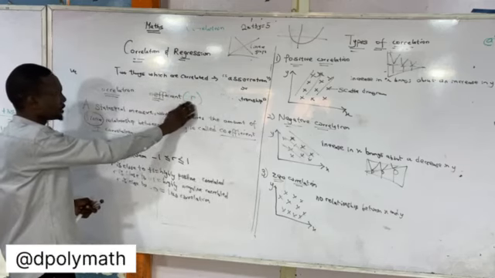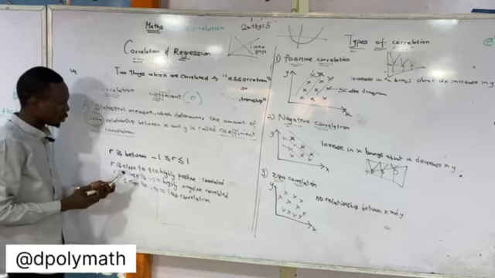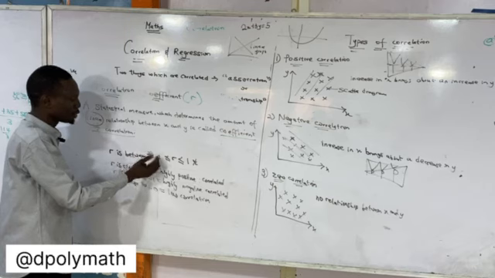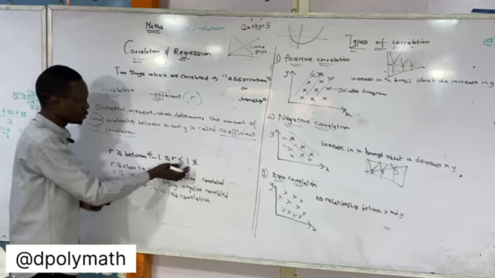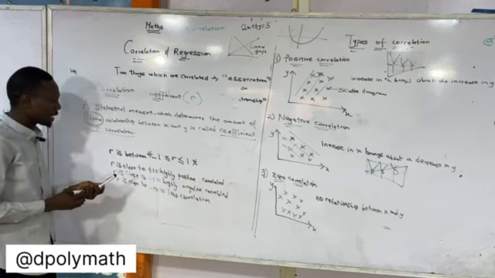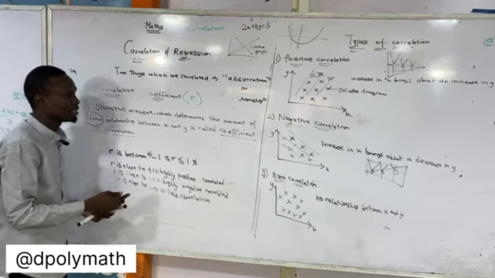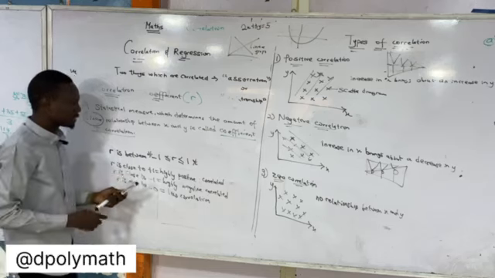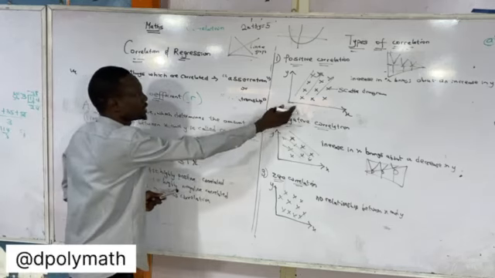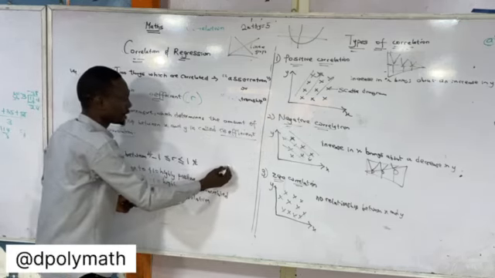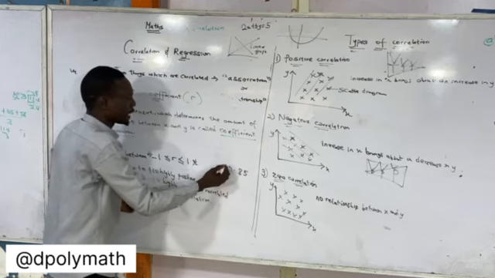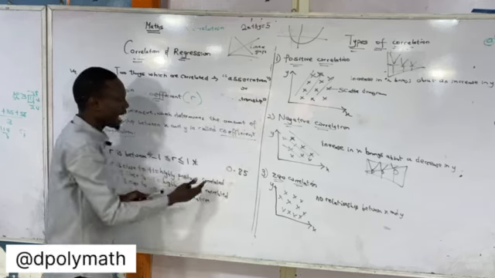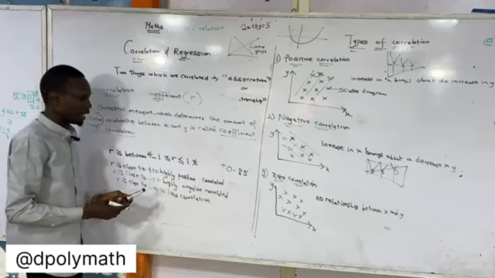Now, the correlation coefficient is between -1 and 1. Very important: it falls within the range of -1 to +1. When R is close to +1, it means the two values are highly positively correlated. For instance, if I get the relationship between X and Y and I have it at 0.85, that is very close to 1, so it means X and Y are highly positively correlated.